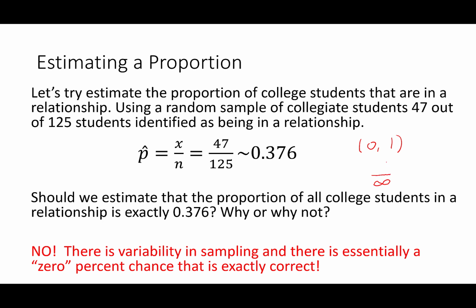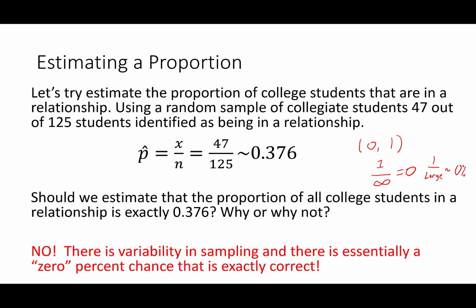And the fact that we're guessing exactly one outcome out of an infinite amount of possibilities, this quantity would equal 0. So essentially, there's going to be a 0% chance that we're right. Now, technically, since there is a finite number of observations, it would be 1 over a very large amount of observations, which is about 0%. So using one specific value is not a good method in order to estimate a population parameter.